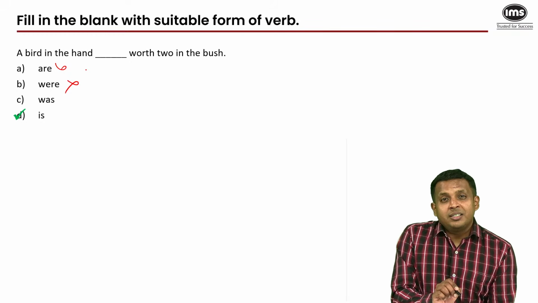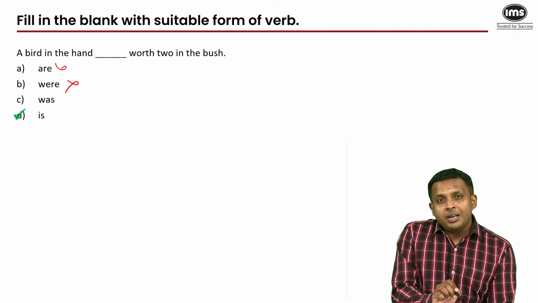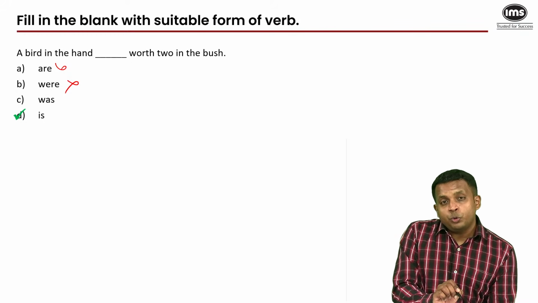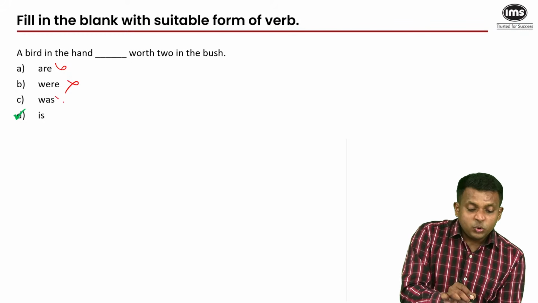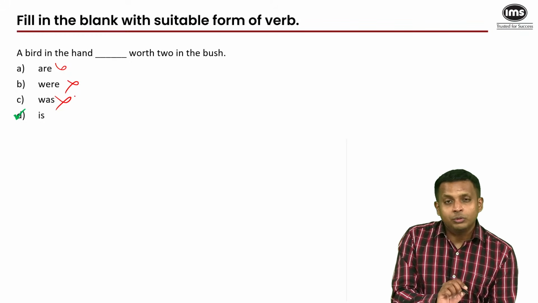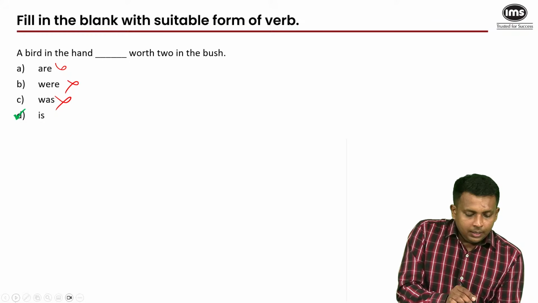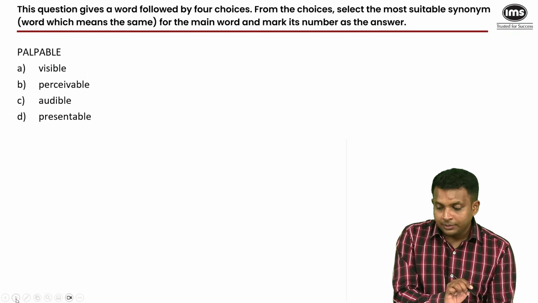And then, proverbs are general unchanging truths. So all proverbs are supposed to be in the simple present tense. So was is not justified, but then you would know this proverb very well. So it's obviously is. Next.